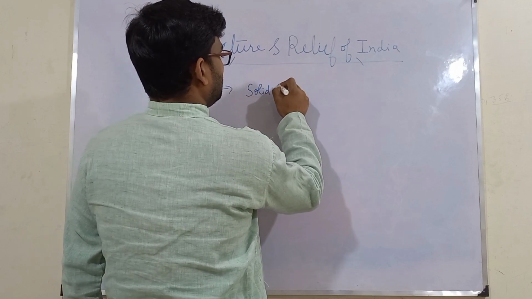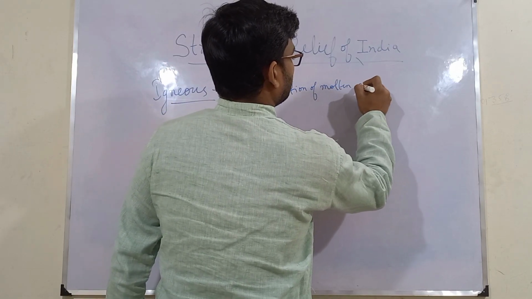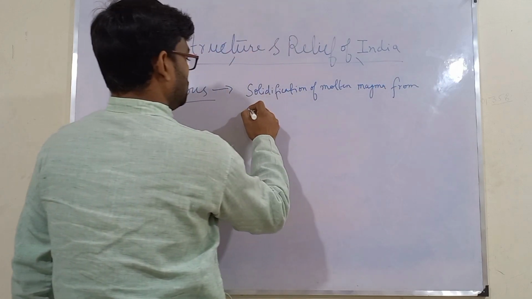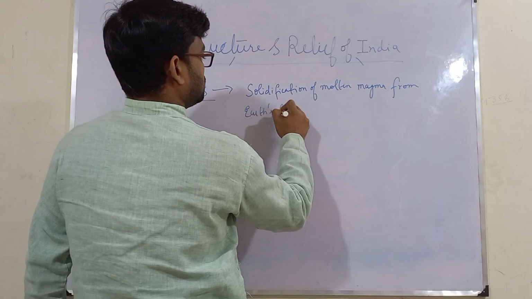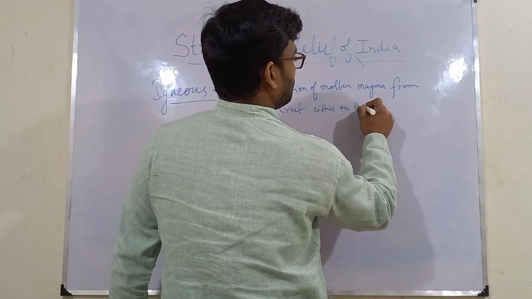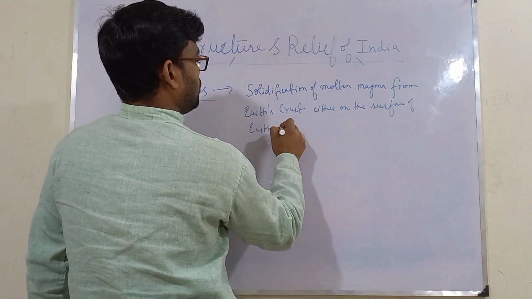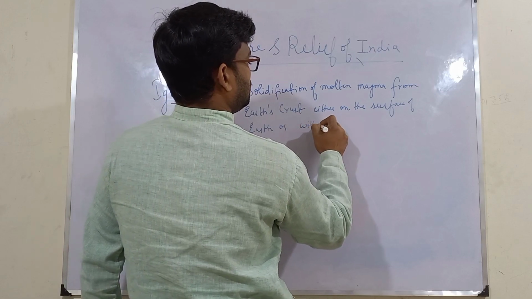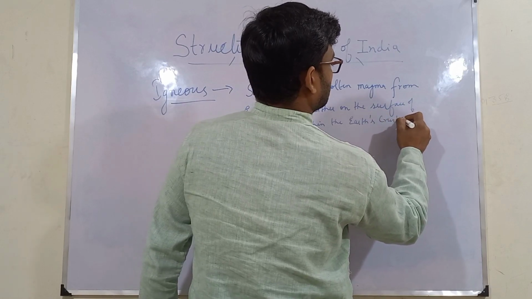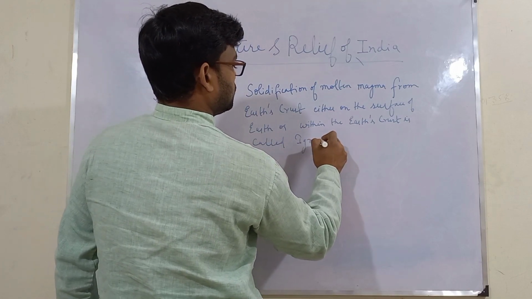So what is igneous rock? Solidification of molten magma from the Earth's crust, either on the surface of Earth or within the Earth's crust, is called igneous rock.